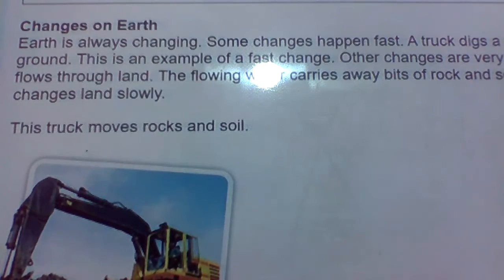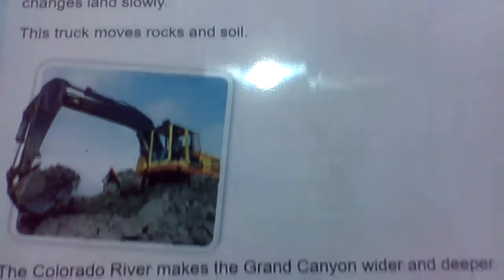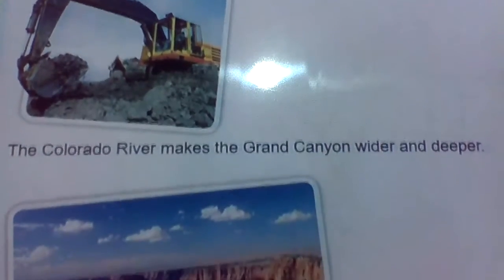Changes on earth. Earth is always changing. Some changes happen fast. A truck digs a hole in the ground. This is an example of a fast change. Other changes are very slow. A river flows through land. The flowing river carries away bits of rock and soil. This changes land slowly.